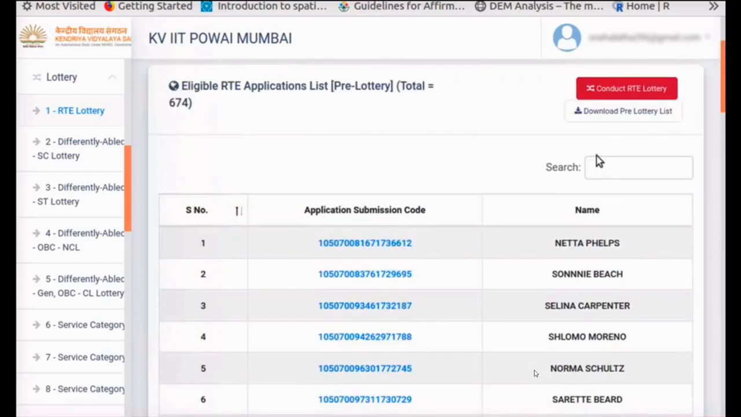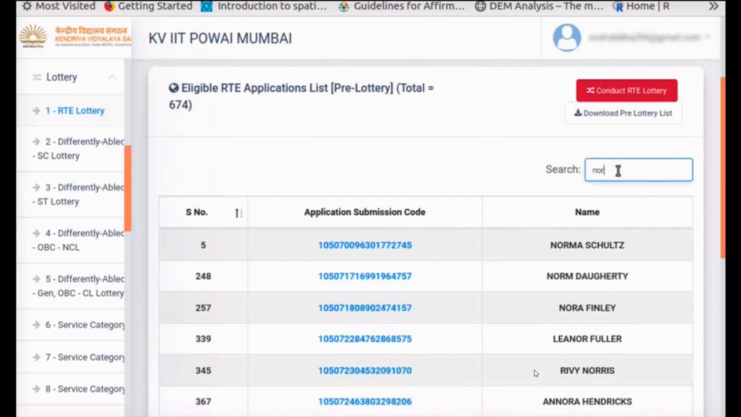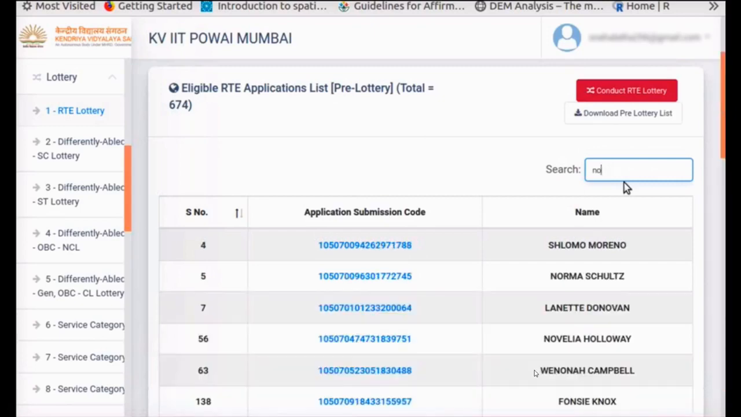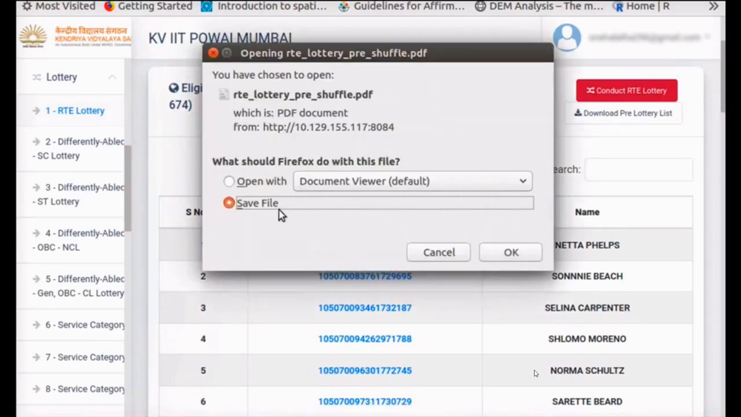Here are the corresponding application submission codes and names of the applicants. Search button is available on the top right corner. To find the name of the applicant in the list, type the name in the search box. The application with the name is displayed. Please demonstrate this feature to the parents. Clear the search box to display the full list again. If you want to download this list, click on Download Pre-Lottery List button. This button is provided at the top right corner of the page. In the dialog box, select Save File option and click on OK button to save this list.